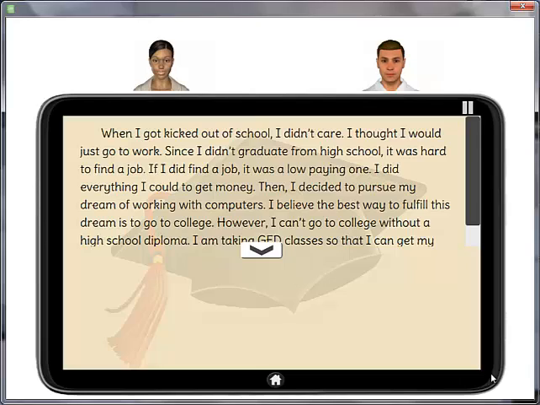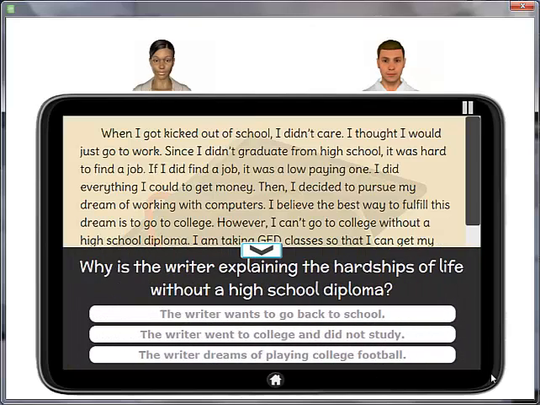Let's read this passage in the story again. Art, why is the writer explaining the hardships of life without a high school diploma? Please click and answer below.